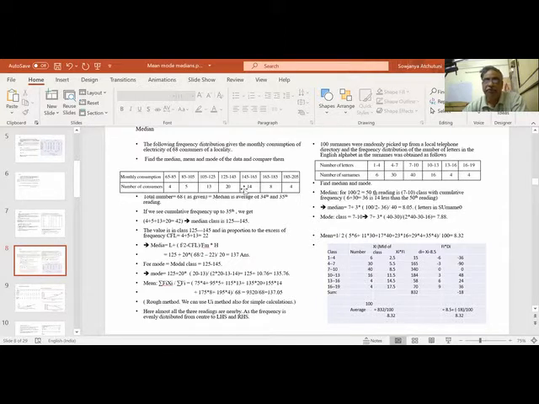N by 2 is 34, and the cumulative up to the previous one is 22: 13 plus 5 is 18, plus 4 is 22.